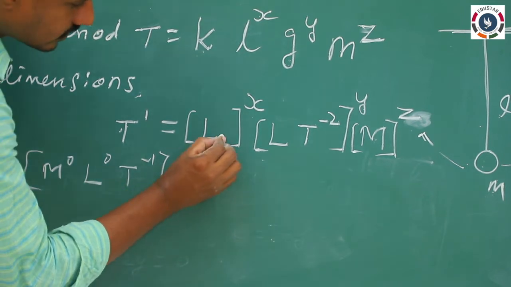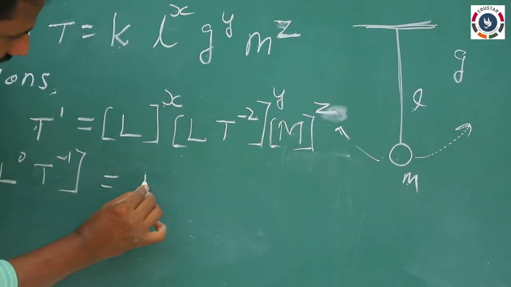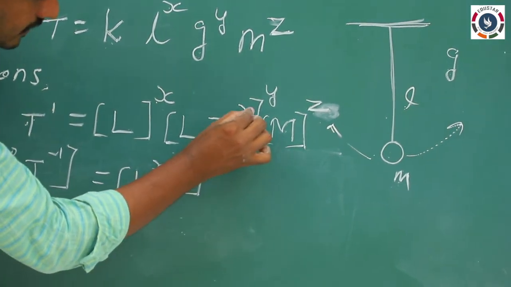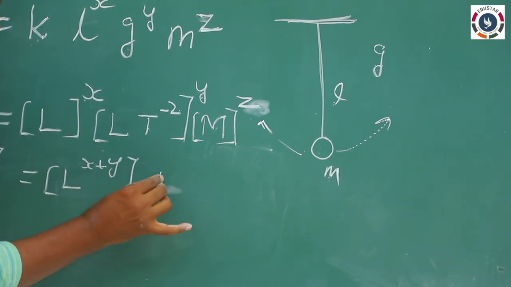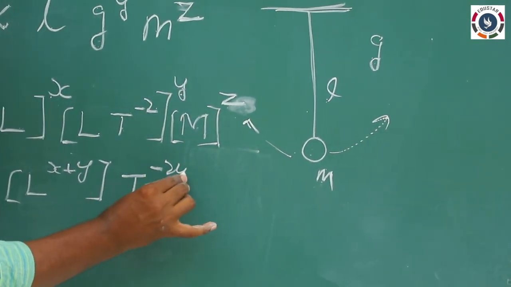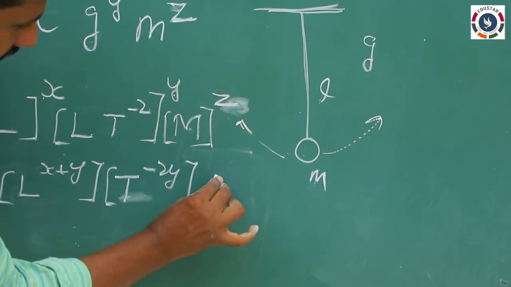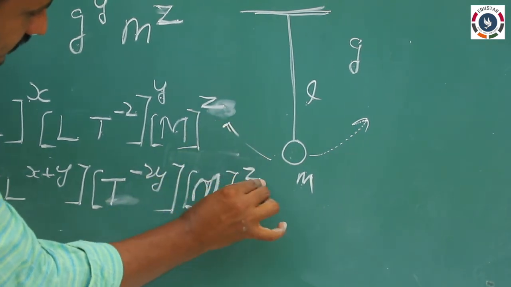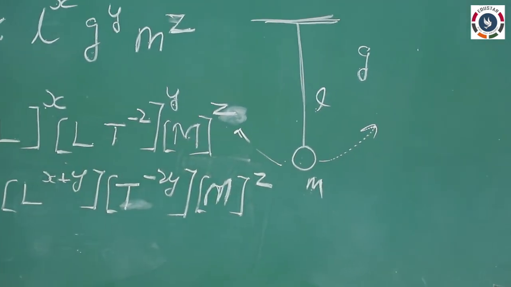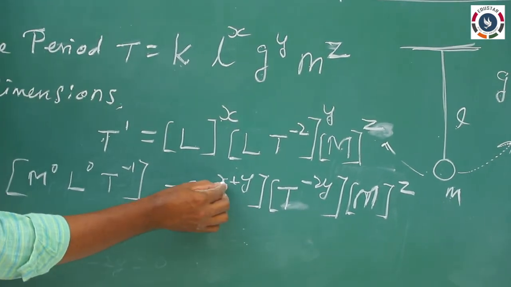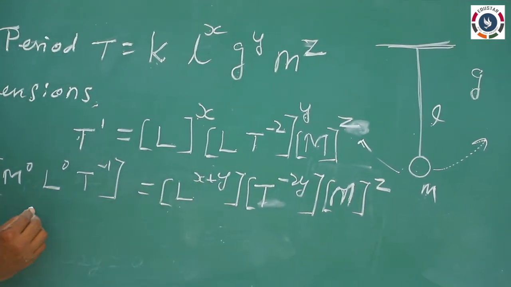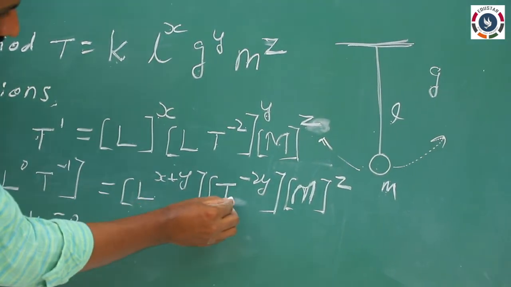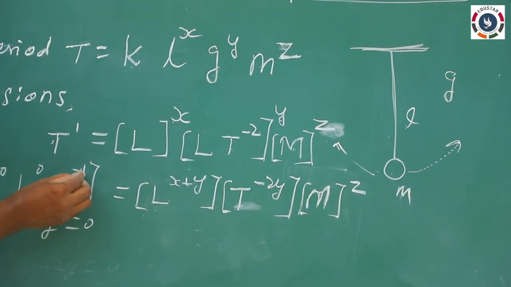On the right hand side, we have L to the power x and L to the power y, so L to the power x plus y, then T to the power minus 2y, and M to the power z. Comparing left and right, L to the power x plus y with L to the power 0 gives x plus y equal to 0.